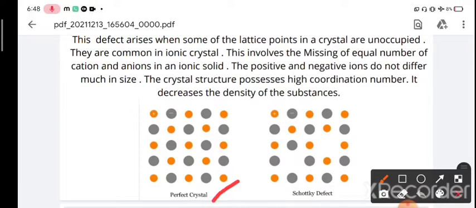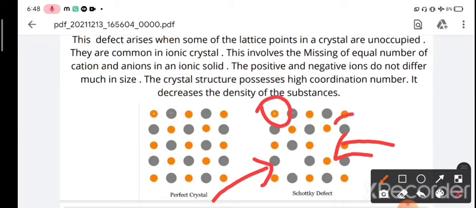You can see the deficiency, or you can say the vacancy of cation. Over here you can see the vacancy of anion. So both of them are missing from their respective places, just to maintain the electrical neutrality of the substance, right? The smaller one is cation, and these are anions, the bigger ones, right?